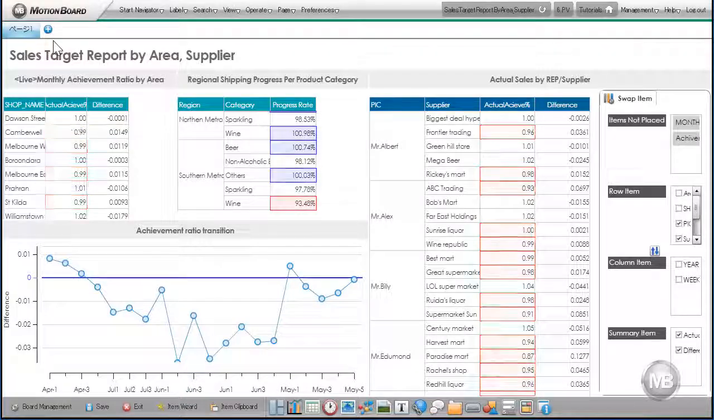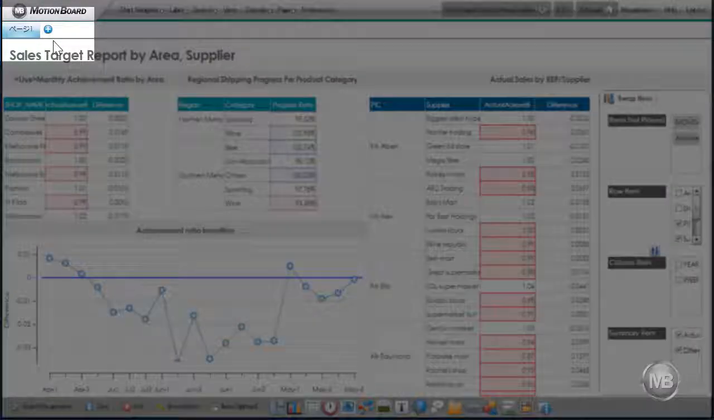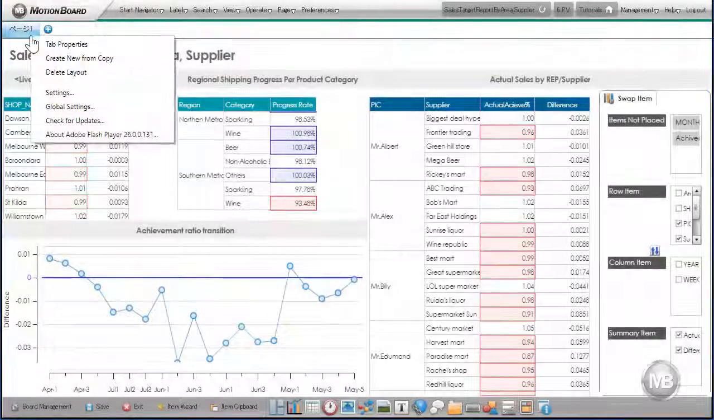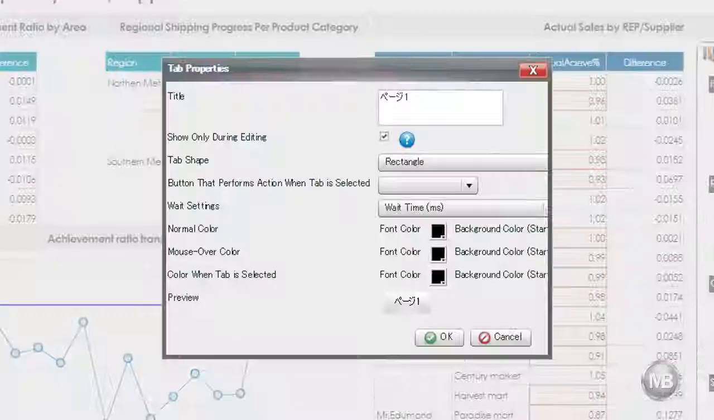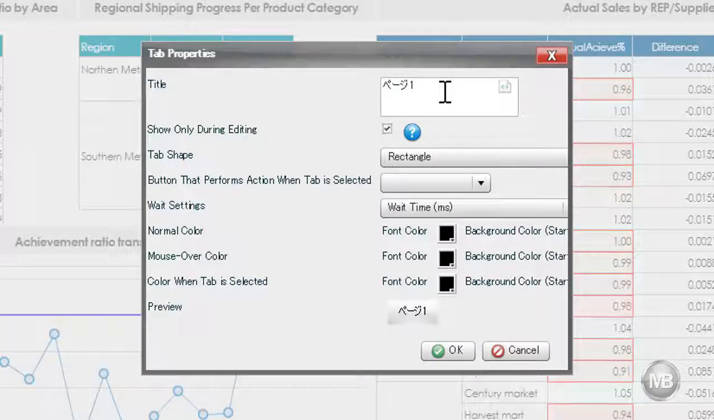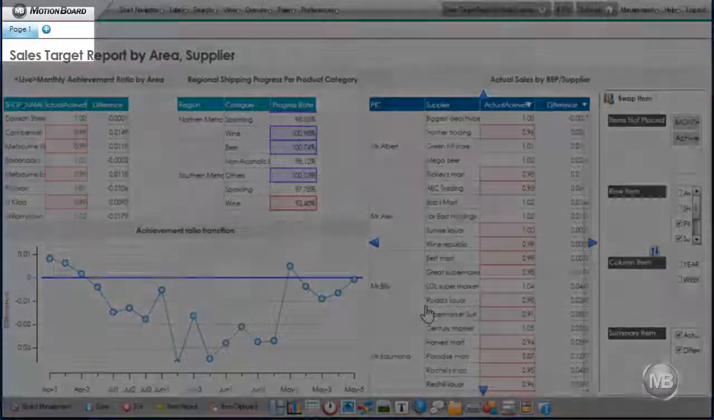Next, you may have noticed this tab on our dashboard. Let's change its name to Page 1. To do so, simply right-click on the tab and choose Tab Properties from the pop-up menu. This will show the Tab Properties pane. On the title text box, type Page 1 and press OK to finalize our settings.